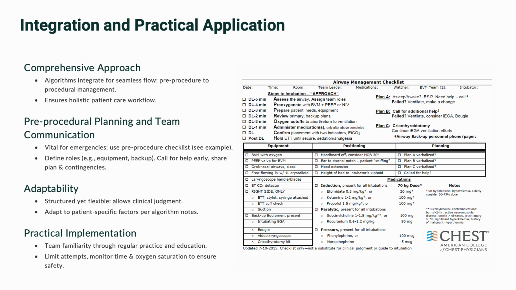The image on the screen is an example of a checklist that can be utilized for preparation. Clearly identify roles so there is less confusion if an emergency occurs, such as who is getting equipment or who is calling for backup. Clinicians should call for help early and ensure that all team members are aware of the plan and potential contingencies. Adaptability.